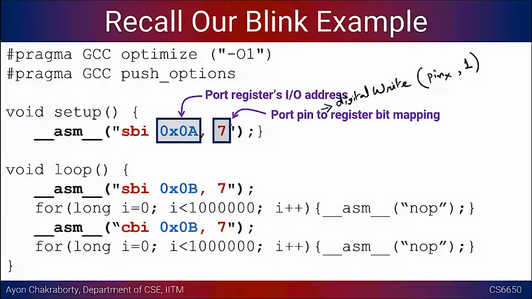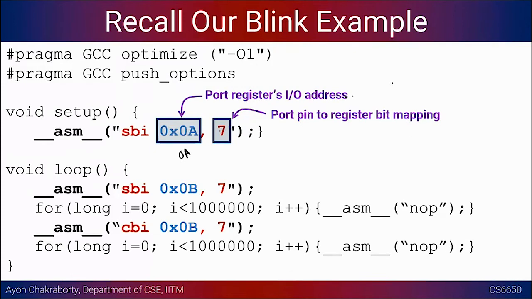So here there are two things. One is the port's register IO address, right? In case we are using port D, we have to use the port address as 0A. And there was another thing I would like to mention. We also looked at two types of addresses here. One was the address if you are using it from the program memory, and the other type of address was if it was being used for input output. So the set bit or clear bit instructions are all IO assembly instructions, which will require you to use the register's IO address, which is 0A or 0B in this case, right?